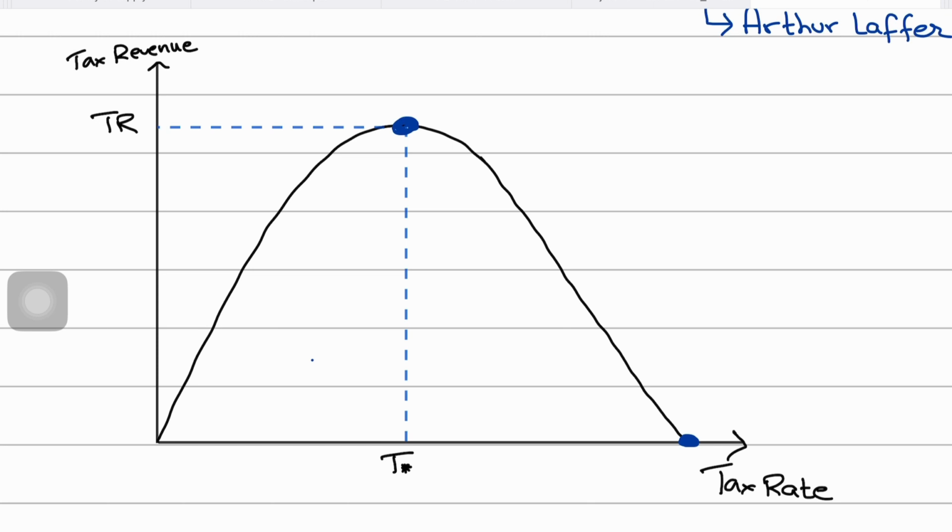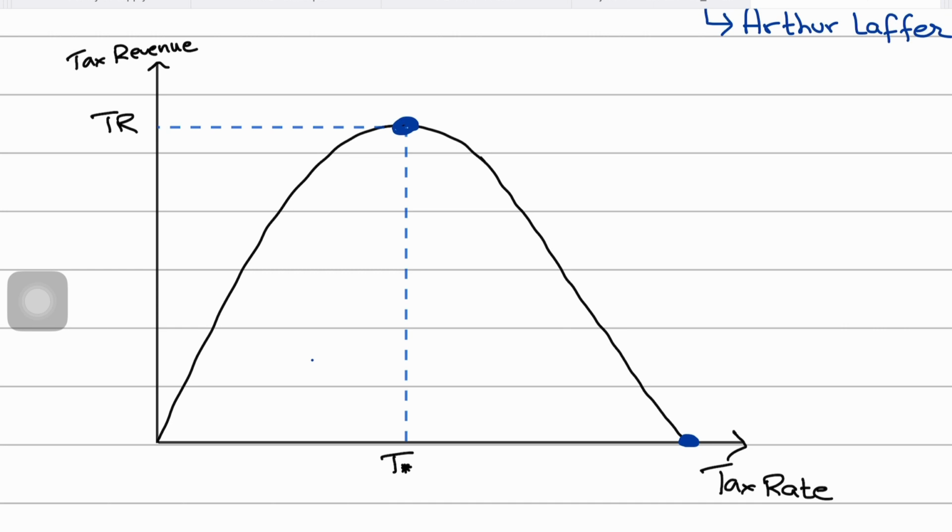Now, to better understand the Laffer curve, let's say a country has a tax rate of 0%. In this scenario, the government would not collect any tax revenue. But on the other hand, if the tax rate was 100%, it means that all income is taxed and confiscated by the government. It means that people would have no incentive to work, no incentive to invest, start a business, or engage in any sort of productive economic activities. And so as a result, tax revenue would again be zero, right? So at a zero tax rate, the tax revenue is zero.